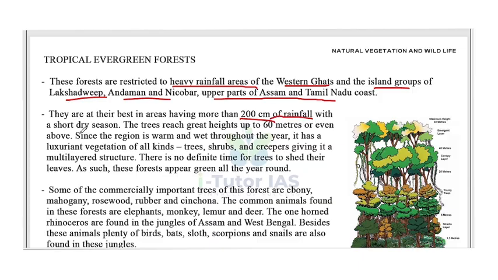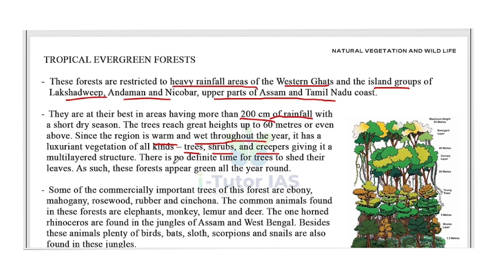With a short dry season, the trees reach great heights up to 60 meters or even above. Since the region is warm and wet throughout the year, it has a luxuriant vegetation of all kinds, that is trees, shrubs and creepers, giving it a multi-layered structure. There is no definite time for trees to shed their leaves.